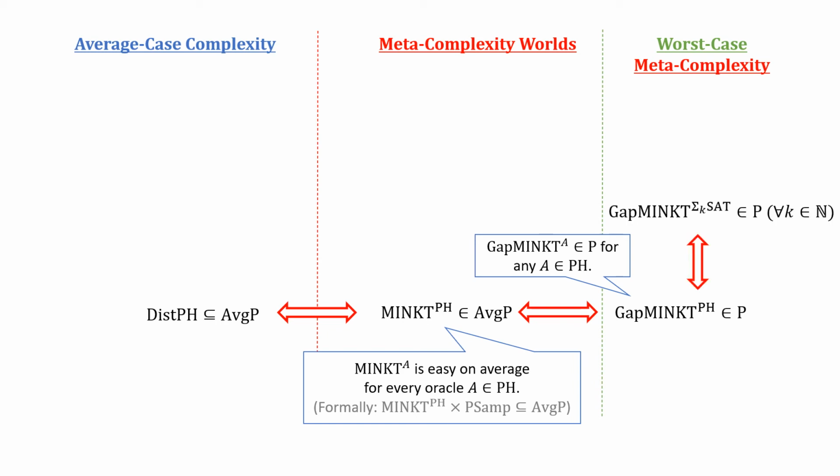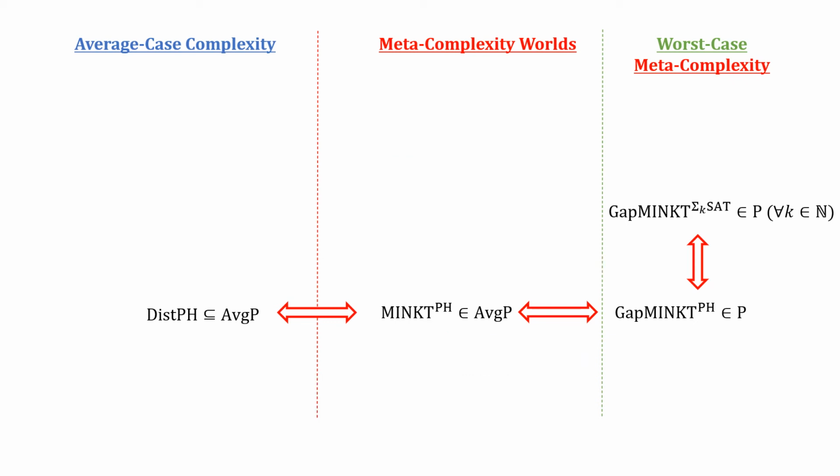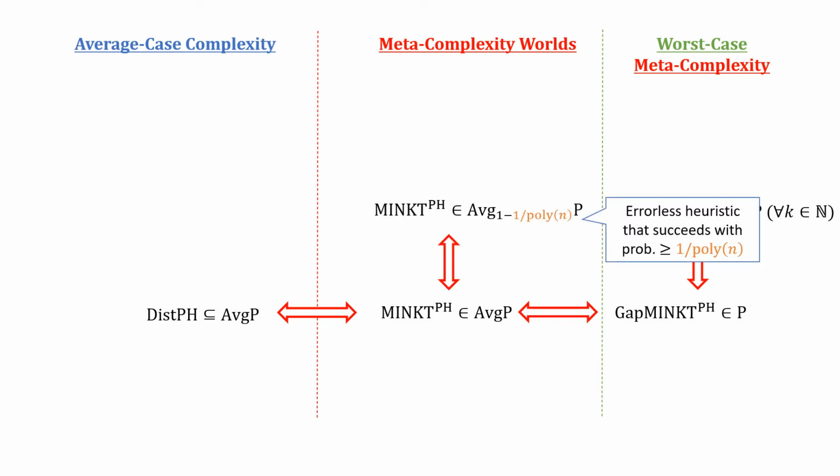For example, we can take a canonical Sigma_k^P complete problem, which is called Sigma_k SAT, and we can show that the statements are equivalent to a statement saying that gap MINKT with Sigma_k SAT oracle is easy for every constant k. We can modify the success probability of errorless heuristic schemes, and we can prove an equivalence.